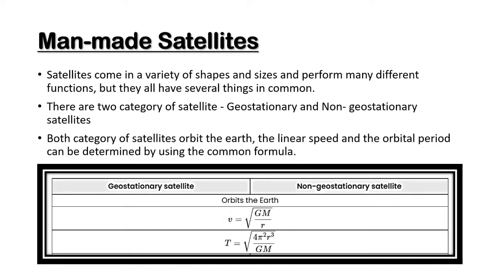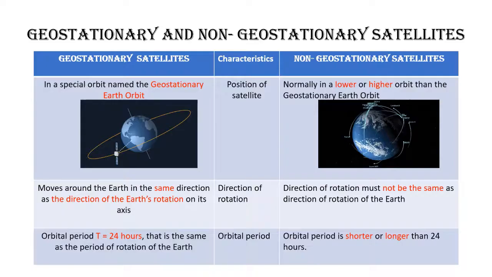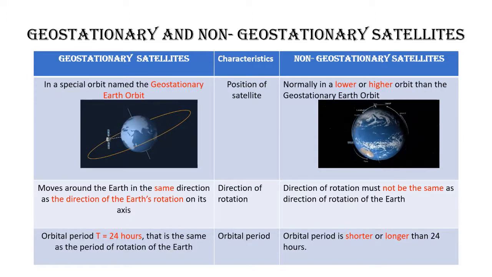Now, let's recall the difference of the geostationary satellites and non-geostationary satellites. For geostationary satellites, its position is always in a special orbit named the geostationary Earth orbit. It moves around the Earth in the same direction as the direction of the Earth's rotation on its axis.